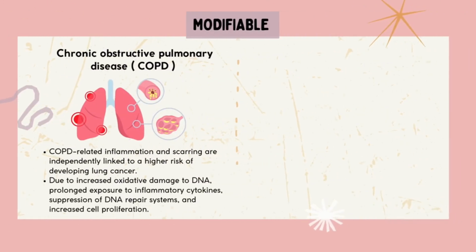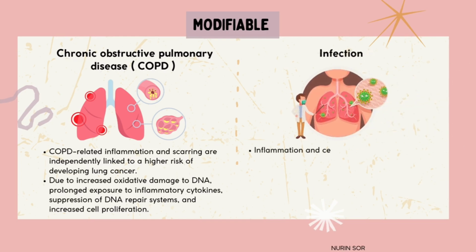The fourth one is chronic obstructive pulmonary disease, or COPD. COPD-related inflammation and scarring are independently linked to a higher risk of developing lung cancer, due to increased oxidative damage to DNA, prolonged exposure to inflammatory cytokines, suppression of DNA repair systems, and increased cell proliferation. The last one is infection.